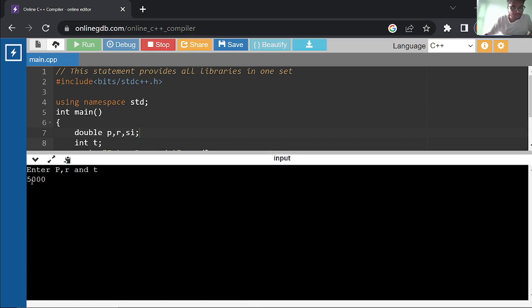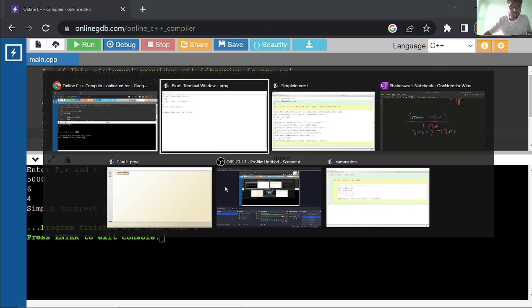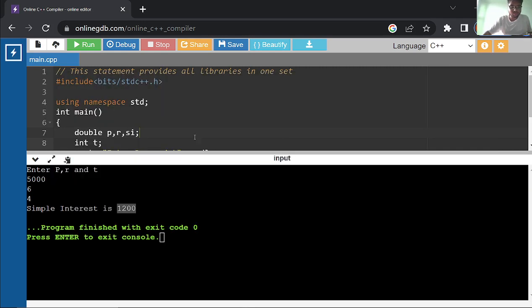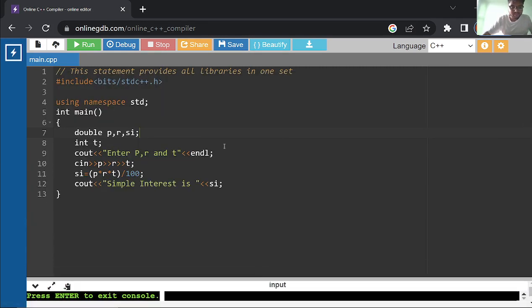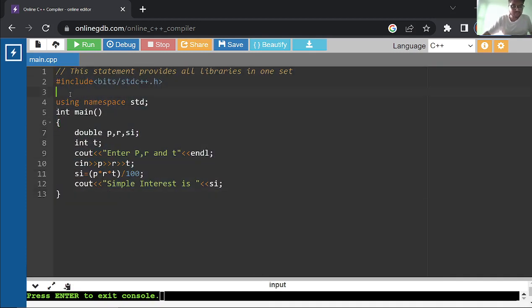Now let me make the screen bigger. Now what is R? We have used R as 6. Then what is the time period? That is 4. And this will compute the simple interest, which is 1200. All right. For your reference, you can see the code. This is simple Java in C++, because there are many things which are reduced in C++, but Java is a very useful language.